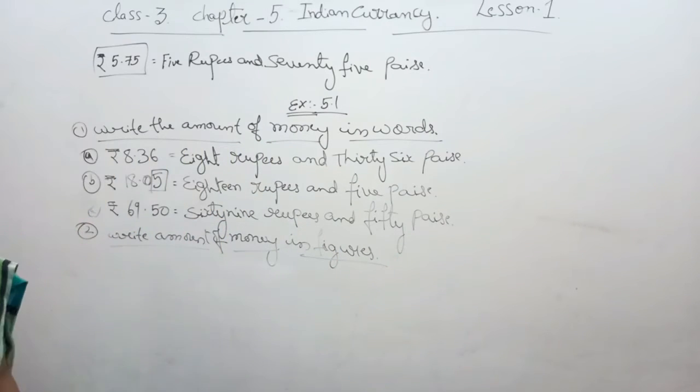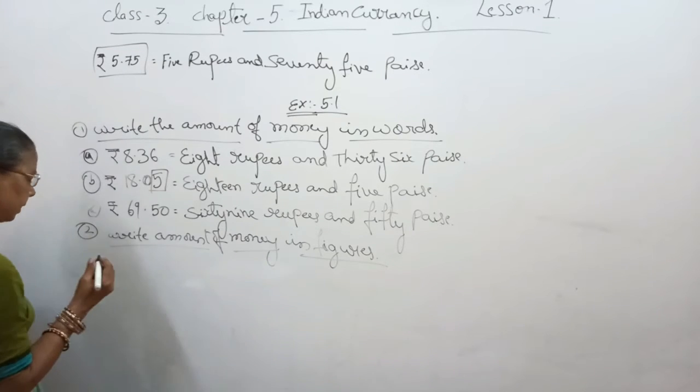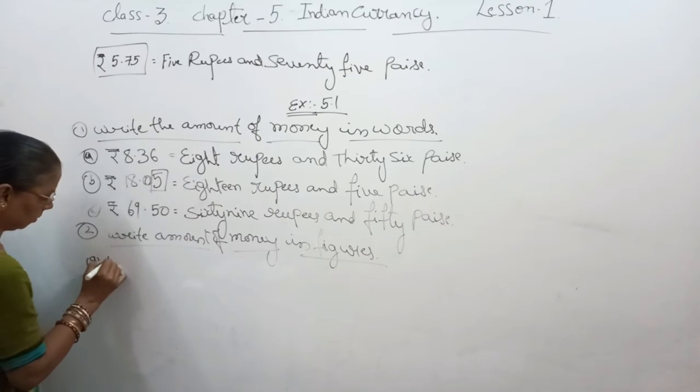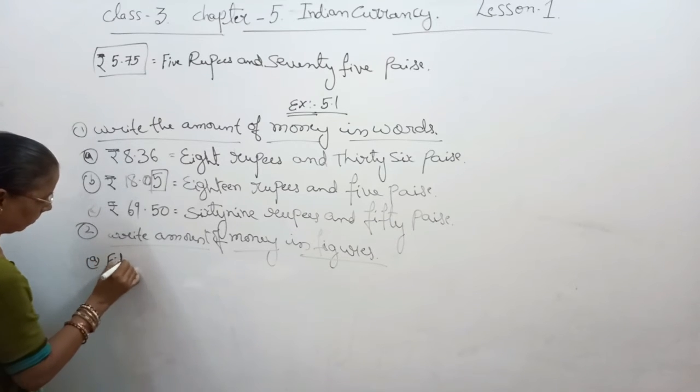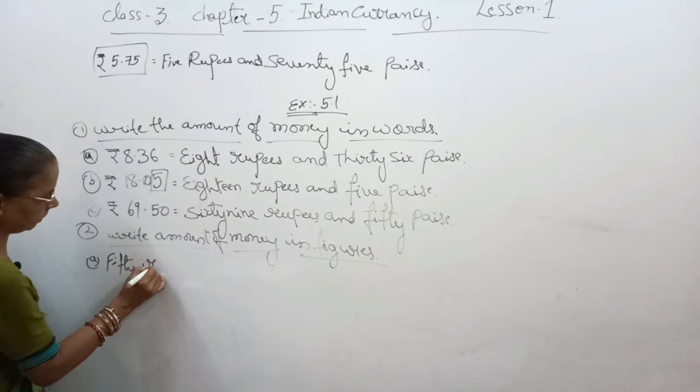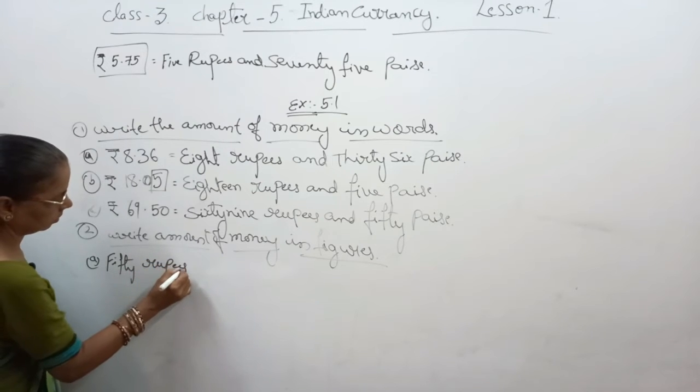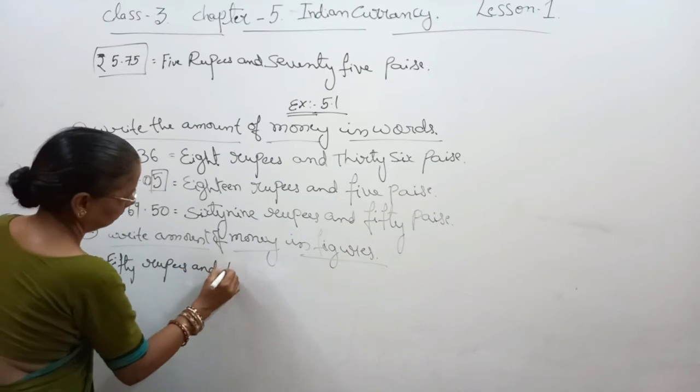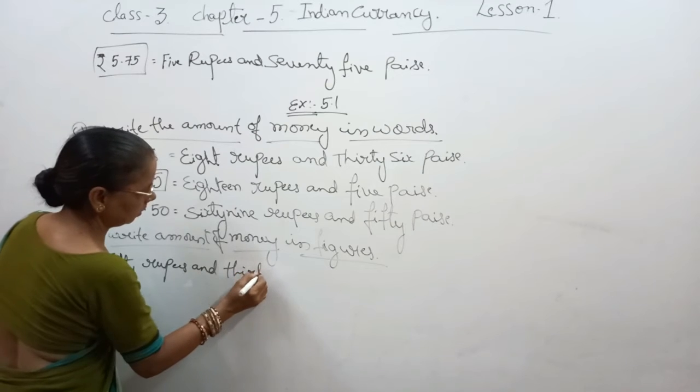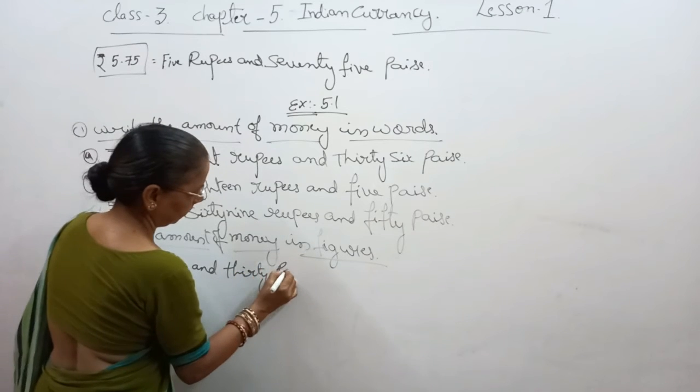That is 50 rupees and 30 paise. First one is 50 rupees and 30 paise.